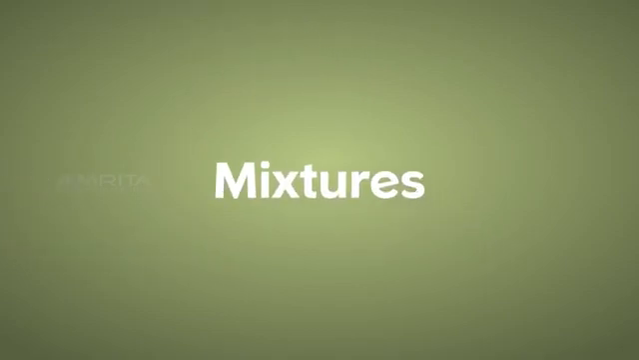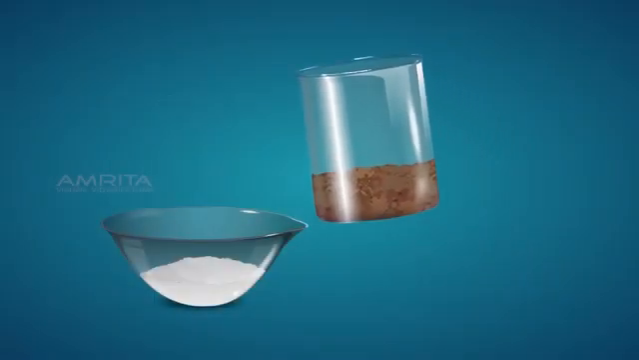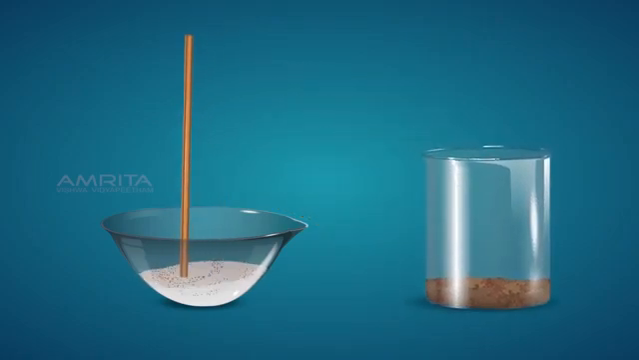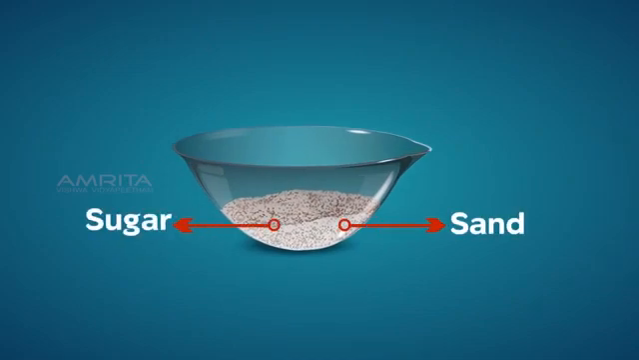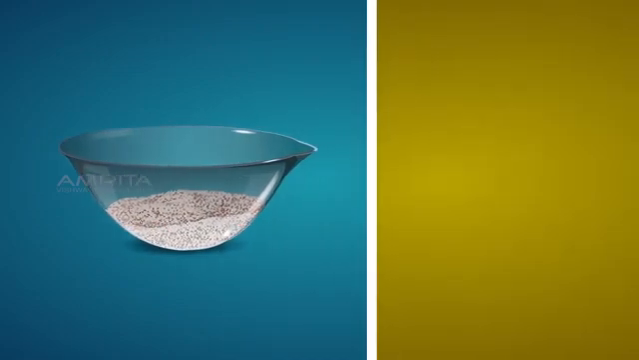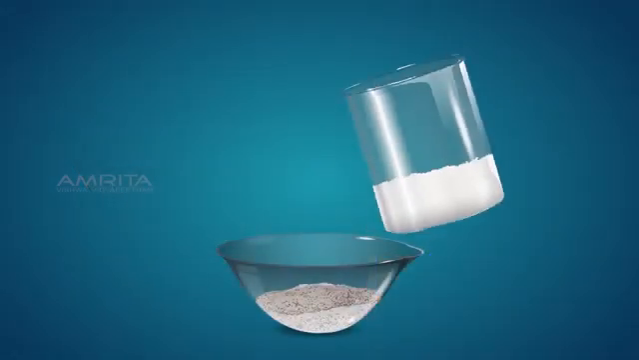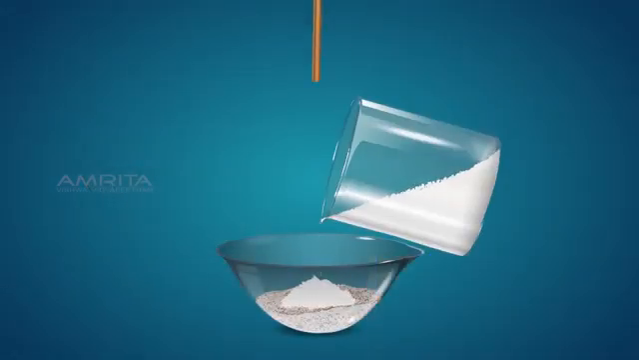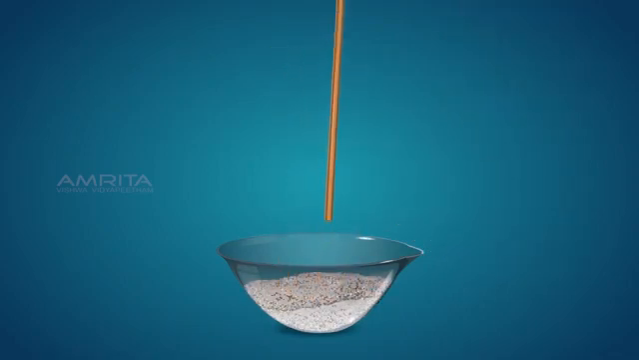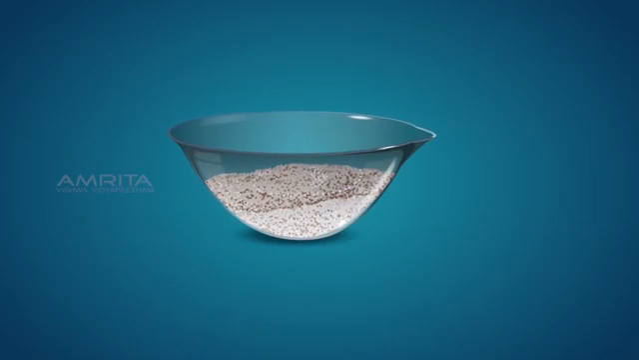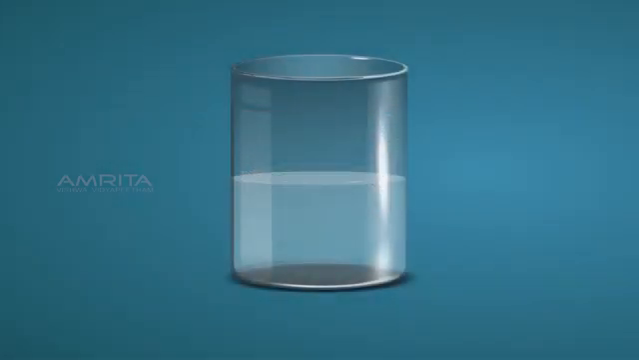A mixture is a combination of two or more substances which are not chemically the same and do not chemically react together. A mixture has the same properties as that of its component elements and can be separated by physical means. In a mixture of sugar and sand, even if we increase the volume of sugar or sand, the mixture remains the same. So it implies that in a mixture the components can be present in any proportions.